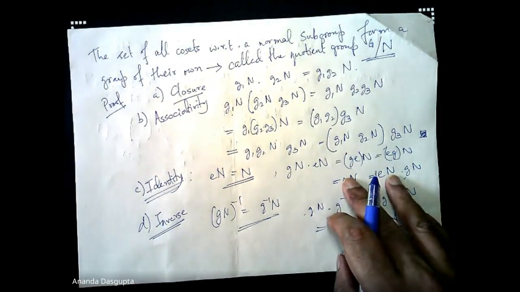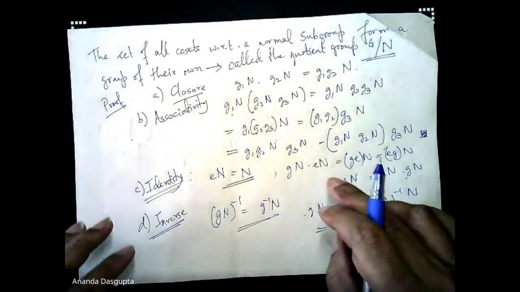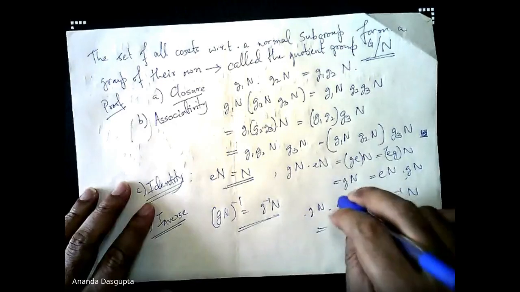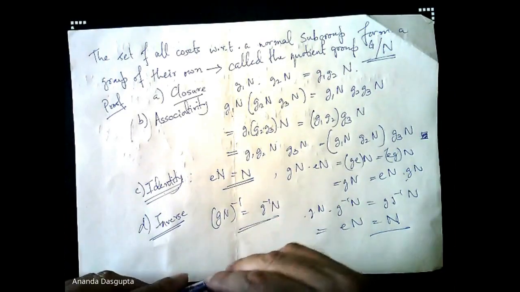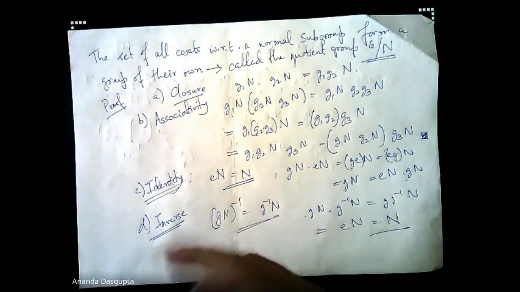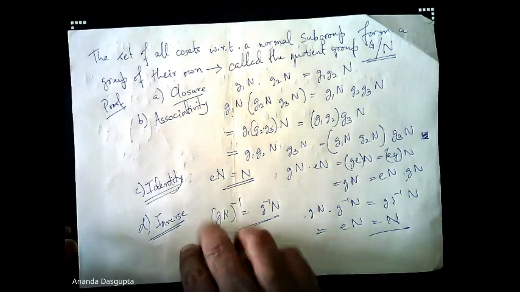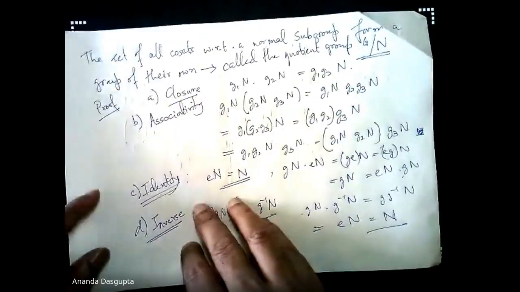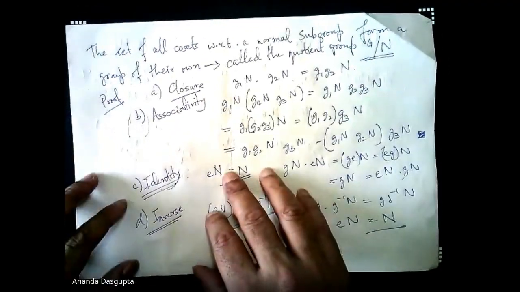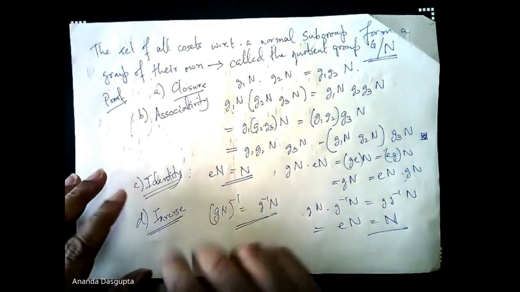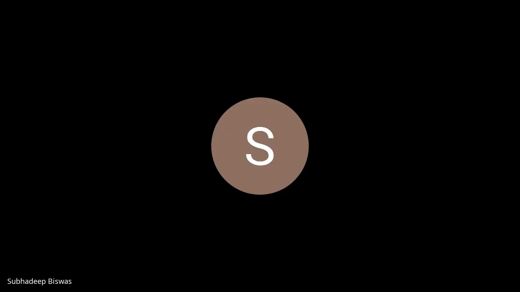By the way, any idea why the name quotient group is given here? Given to this one, G by N. Of course, you're writing it as G by N, but why you're writing it as G by N is for the same reason as why it is called the quotient group. It is basically related to the Lagrange theorem.